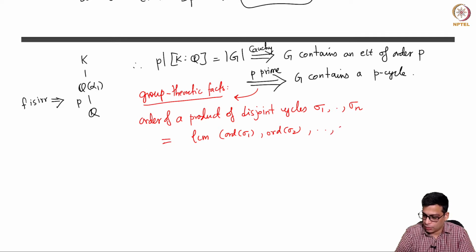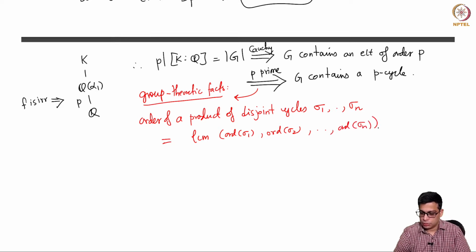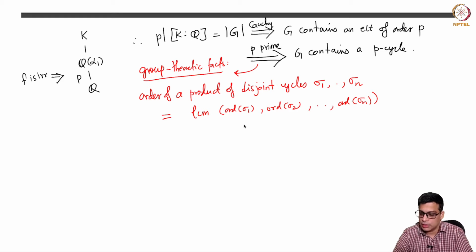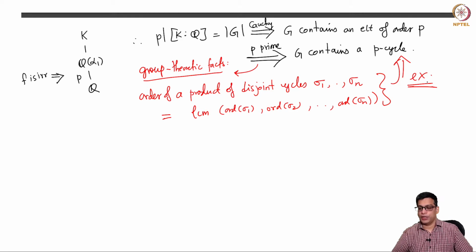So in order for an element to have order P, that element can be written as a product of disjoint cycles, and those orders will have LCM P, but because P is prime, they are all P. As I said, I am going to leave certain group theoretic statements as exercises for you. So any element of prime order must be a P cycle. It cannot be written as a product of cycles of different sizes. In general you can do that, but not if P is prime.